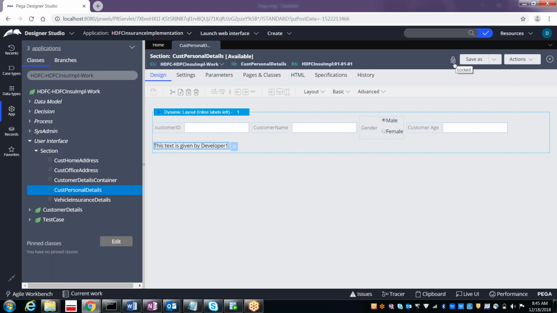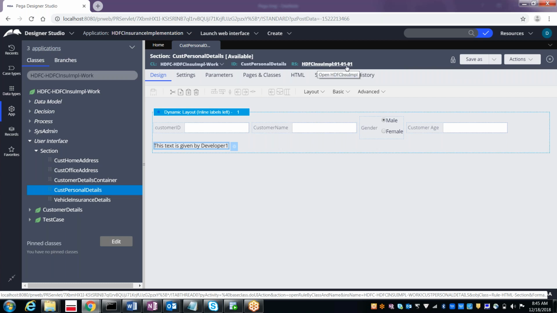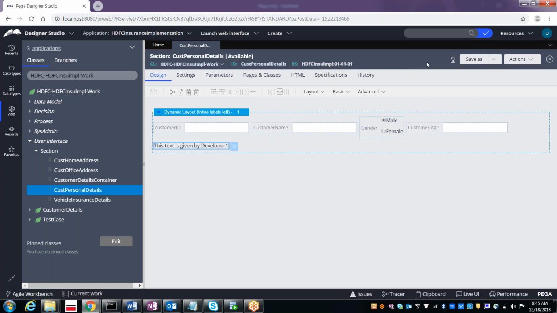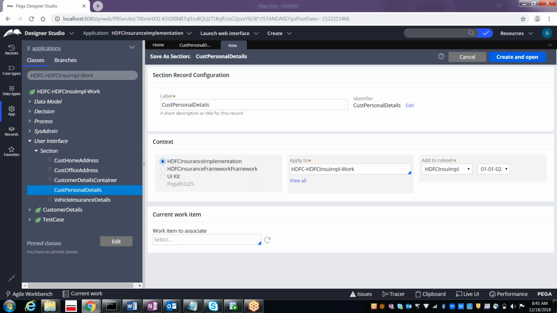Why? Because this rule set is locked. Yesterday we locked the 010101 version and there is no delete option either. As I said, once you lock the rule set, you can only open and see that, but you cannot save it. You cannot make any changes to that. So if you want to save the changes, what you have to do is save as into the next version, that is 010102.